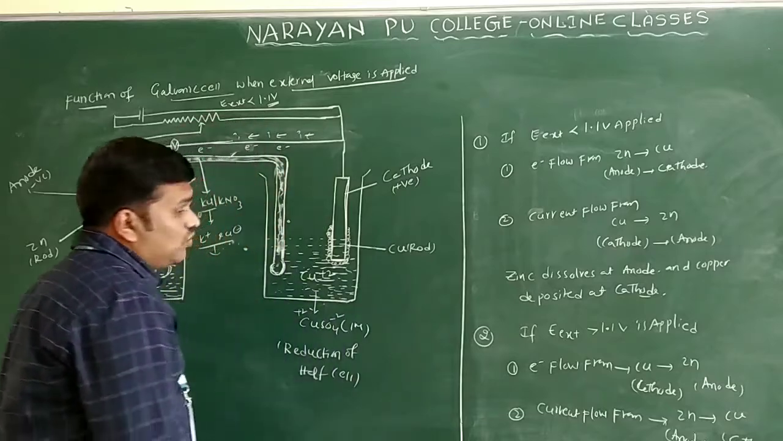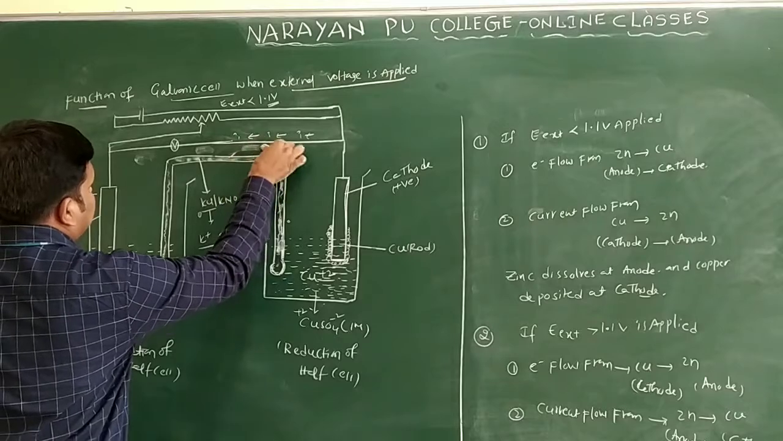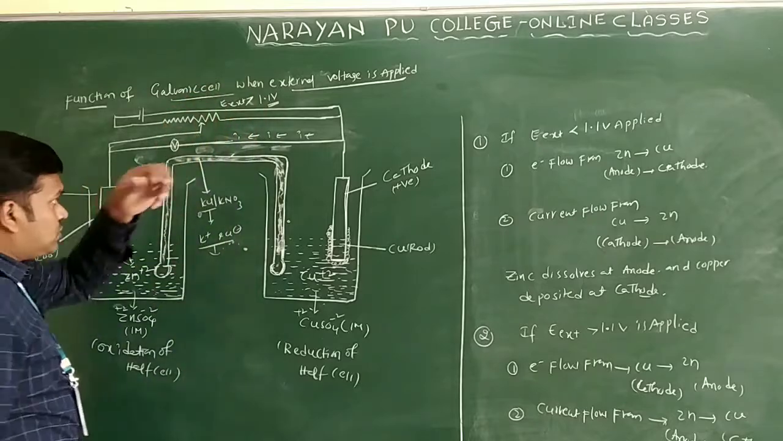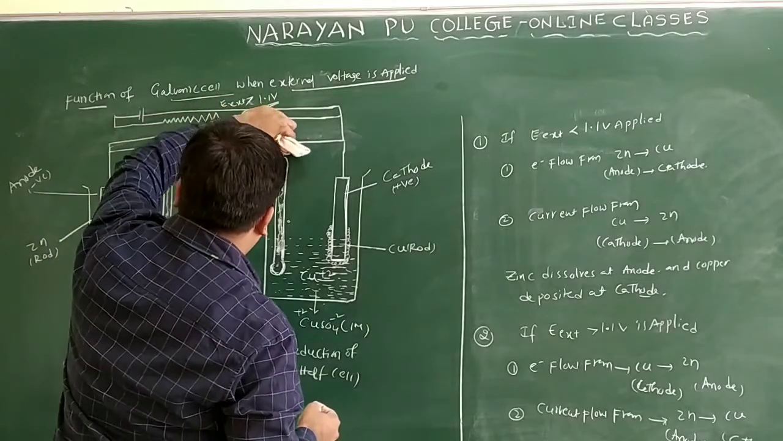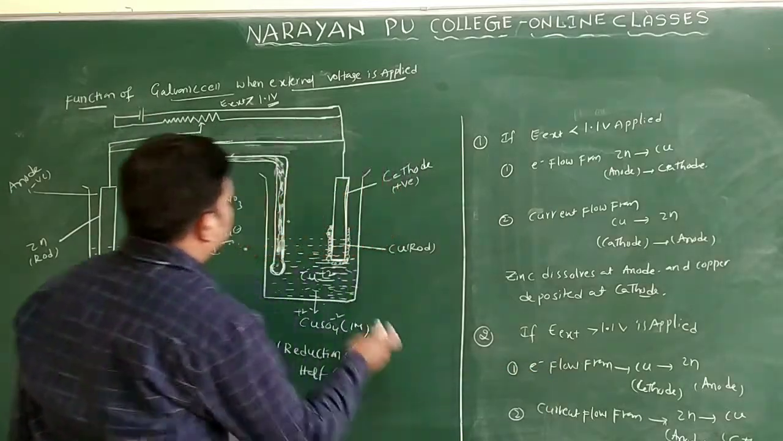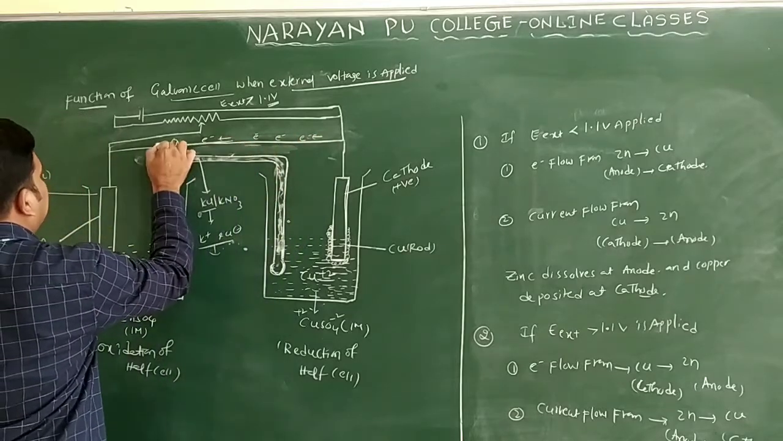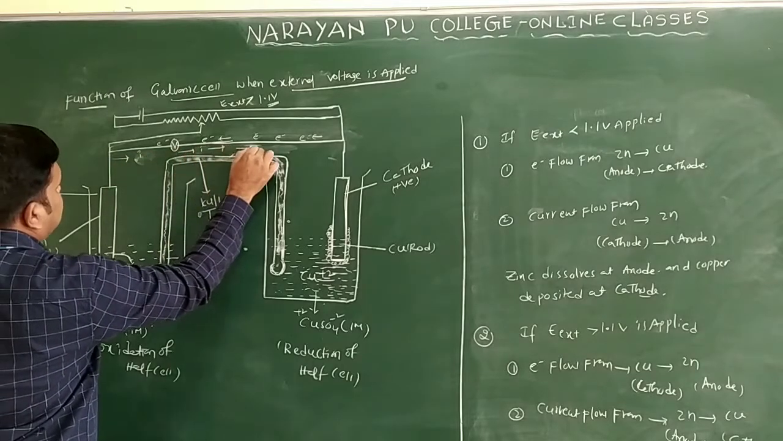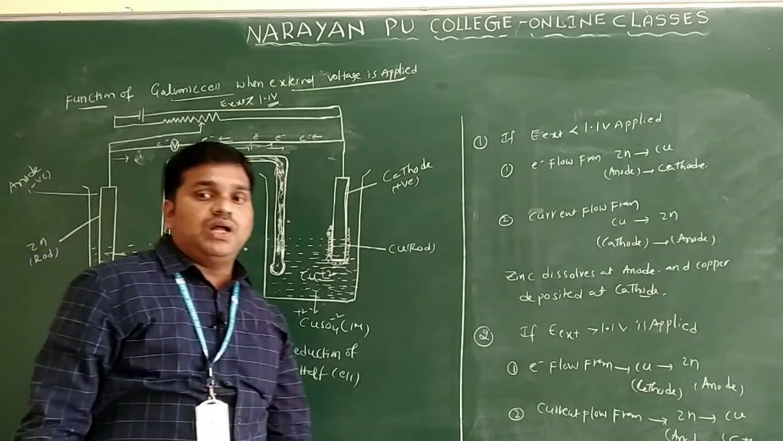Now we can see in the diagram how the direction will take place. Generally you can apply E external less than 1.1 volts, already discussed. Here I want to write E external greater than 1.1 volts only. Already told you how the current flow and how the electron flow take place. Electron flow takes place from copper to zinc only. How does the current flow? Current flows like this only. Clear? So this is when E external greater than 1.1 volts is applied only.